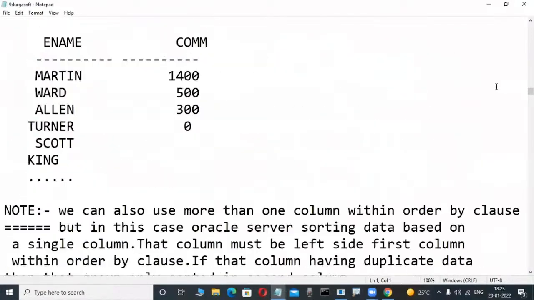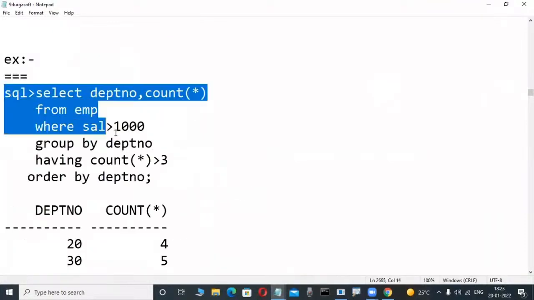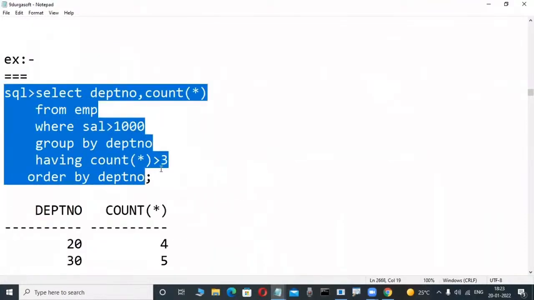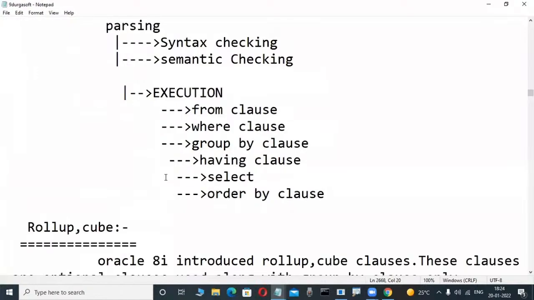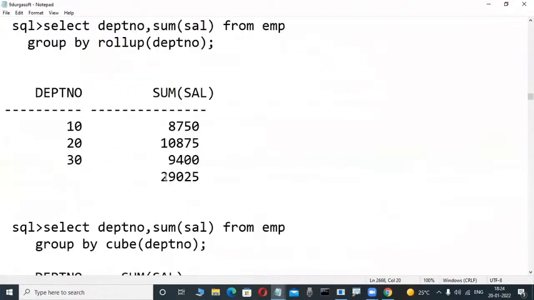Here, the select statement. These are simple concepts only, these queries you are writing. Suppose you are joining a Java course or a Python course and attending an interview. They ask you to write a query to display employee salary. Minimum basic knowledge is required even for a front-end programmer. In that case also, these queries are helpful, not only for a database programmer. These are the things we are learning.